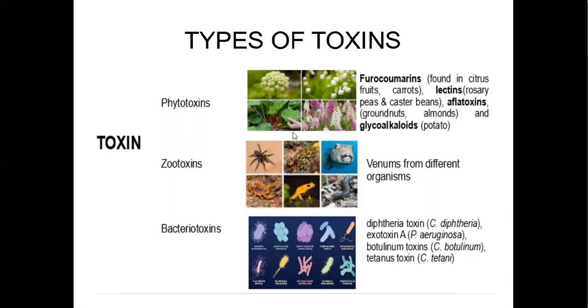Similarly, the toxins produced from different animal sources are known as zootoxins. For example, venoms of different organisms like venoms of snakes. And the toxins which are produced from bacteria are known as bacteriotoxins. For example, diphtheria toxin is from C. diphtheriae, exotoxin A from P. aeruginosa, botulinum toxin from Clostridium botulinum, and tetanus toxin from Clostridium tetani.